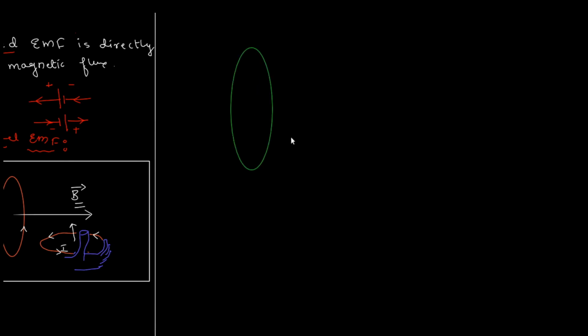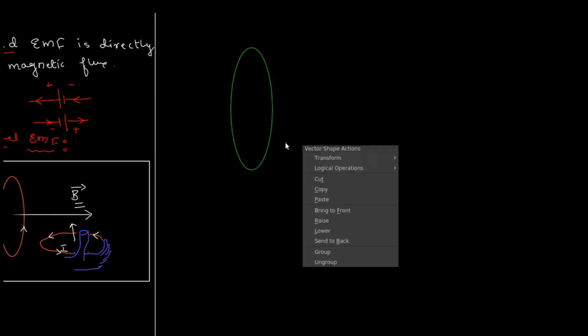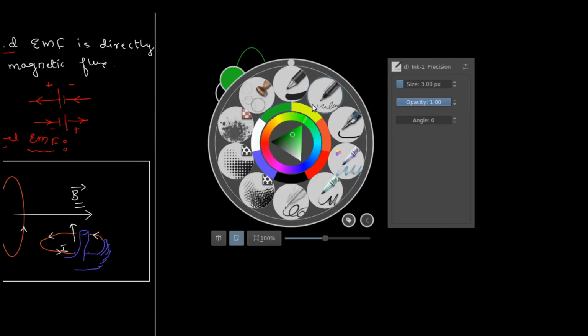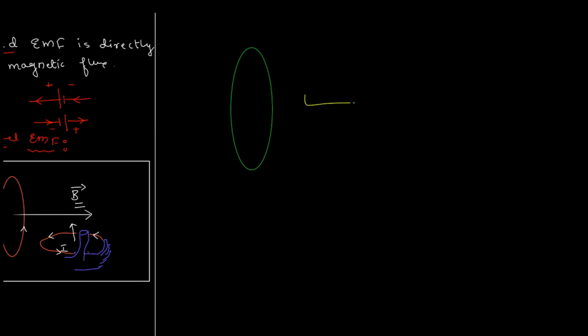If you have a bar magnet with its north pole facing and approaching the coil,